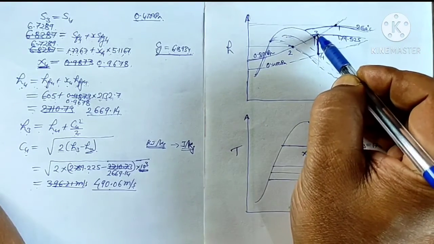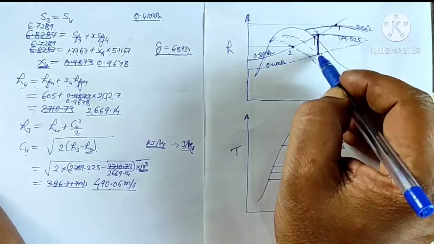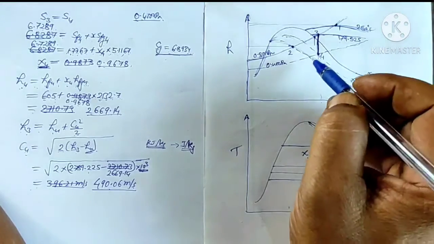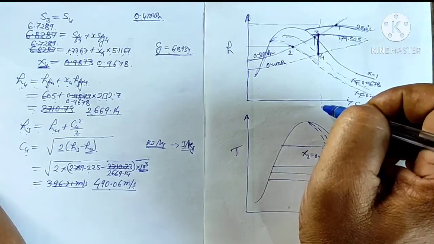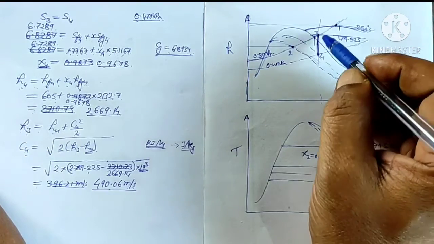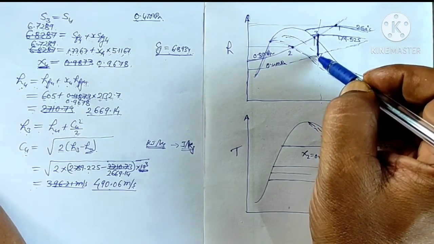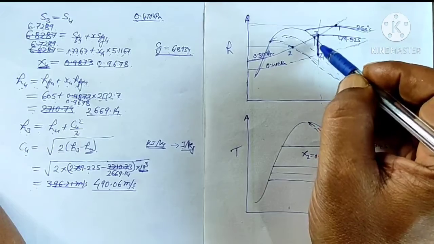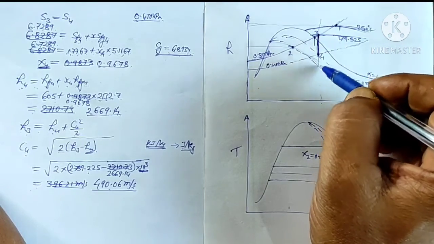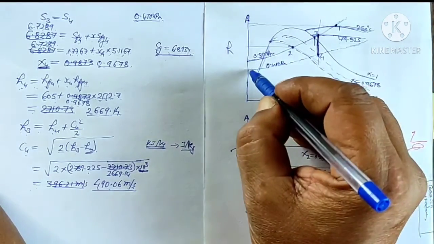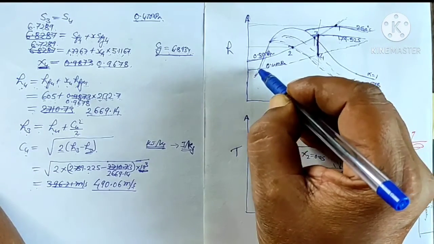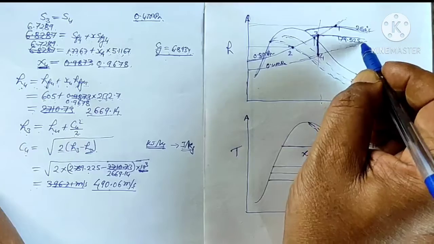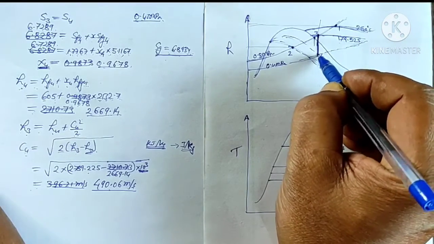So we will locate the point 3. Now to locate the point 4, we will draw a vertical line from 3. Because this process is passing through the nozzle and it is isentropic and adiabatic, entropy will remain constant, and the next line we will locate is the 0.4 megapascal line, that is the 4 bar line. Wherever they intersect, this is point 4.